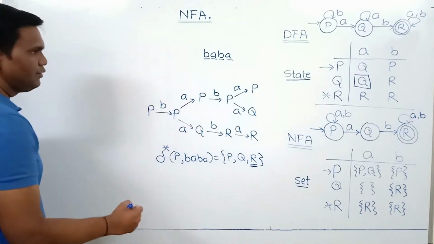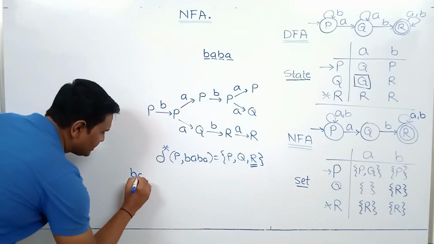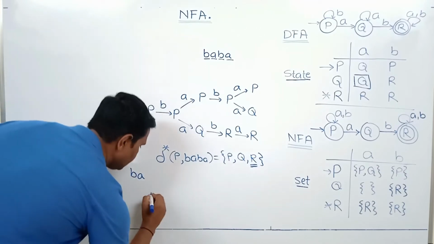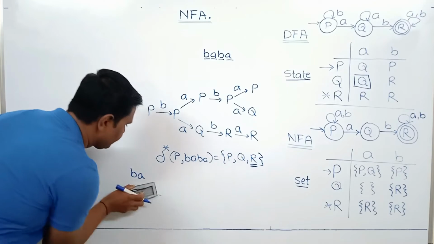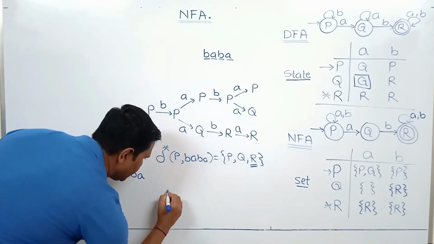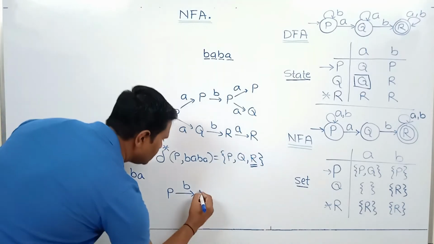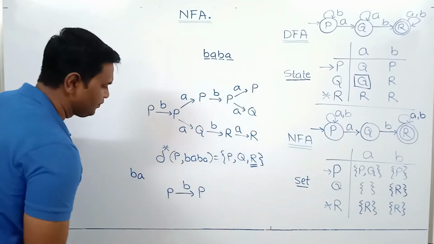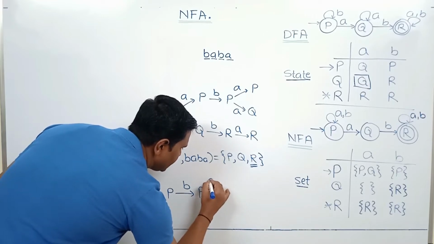Now if we consider another string, the initial state is P. From P, if we process B, we can go to only P. From P, if we process A, there are two possibilities.